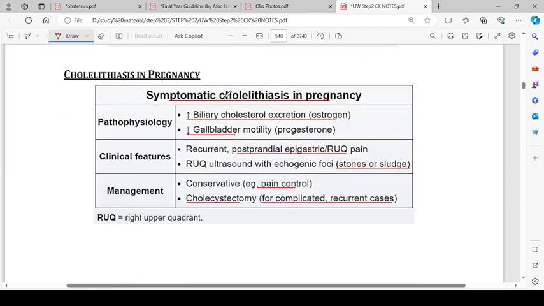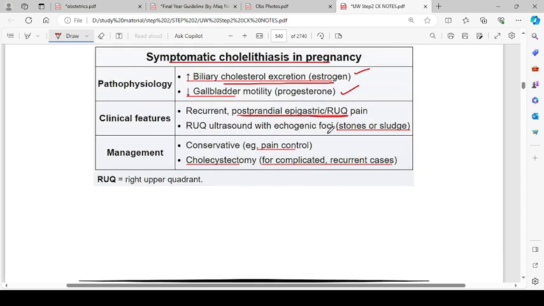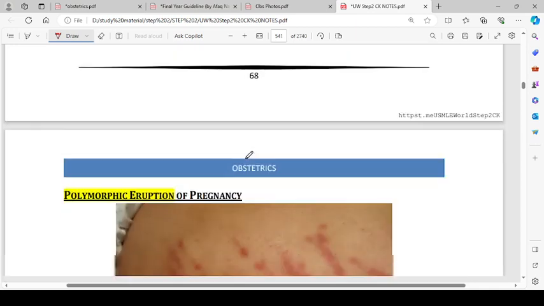Cholelithiasis in pregnancy. Symptomatic cholelithiasis in pregnancy pathophysiology: increased biliary cholesterol excretion due to estrogen, and decreased gallbladder motility caused by progesterone. The clinical features are recurrent postprandial epigastric or right upper quadrant pain, right upper quadrant ultrasound with echogenic foci, stones, or sludge. Management is conservative, that is pain control. Cholecystectomy for complicated recurrent cases.